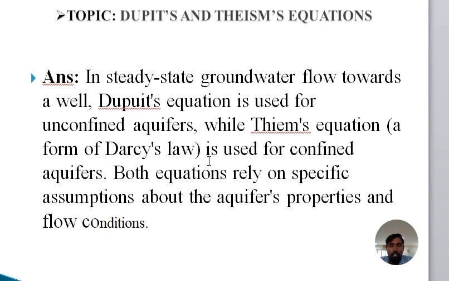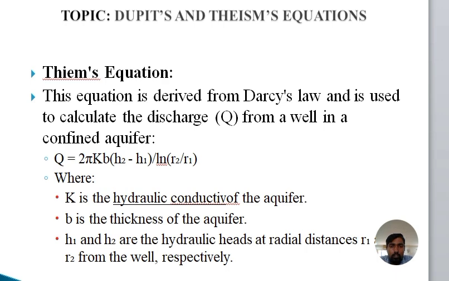Now we move to the original content, their applications, how they are useful, and what kind of formulas have to be applied. Thiem's equation is derived from Darcy's law, as I already told you. It is used to calculate the discharge Q from a well in a confined aquifer. The formula is Q = pi K b (H2 - H1) / log(R2/R1).